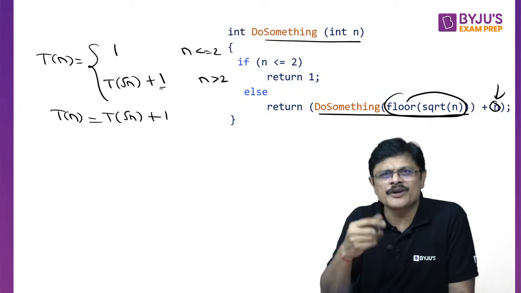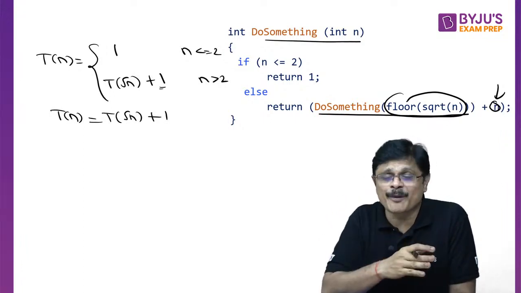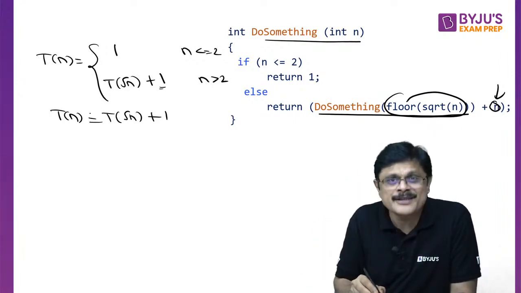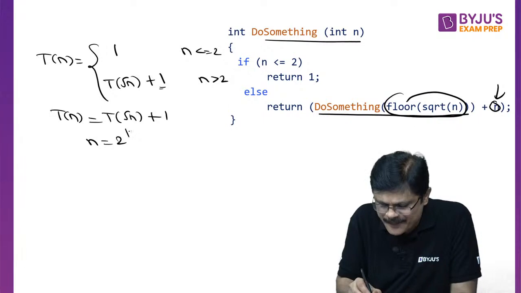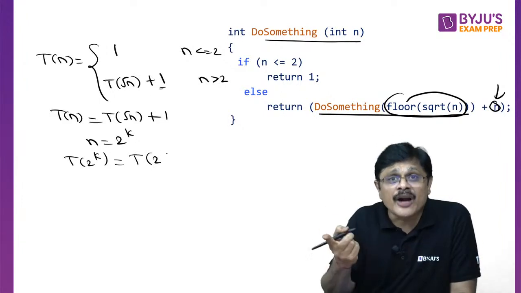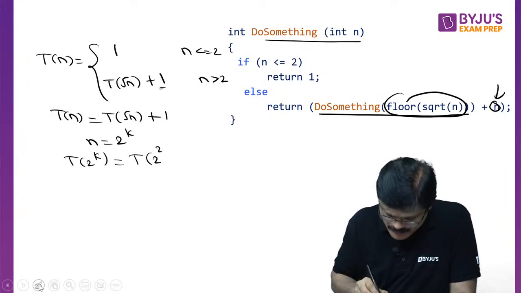I'll quickly give you, because earlier I told you how to solve it, okay, because it is not about explaining the problems, it is about solving the problems. So let us solve this. Now what you do is, you take n is equal to 2 power k, make substitution. Then T(2^k) is equal to T(2^(k/2)) plus 1, since n power half is 2 power k by 2.